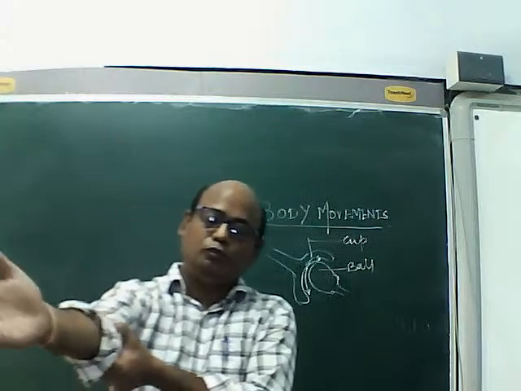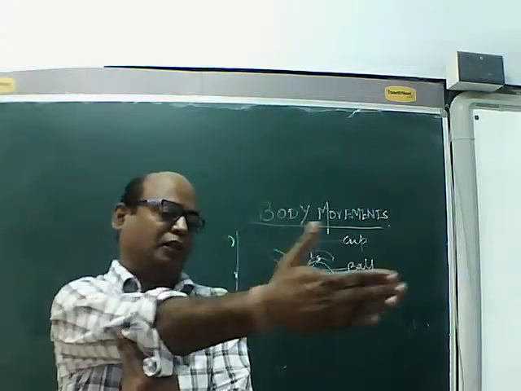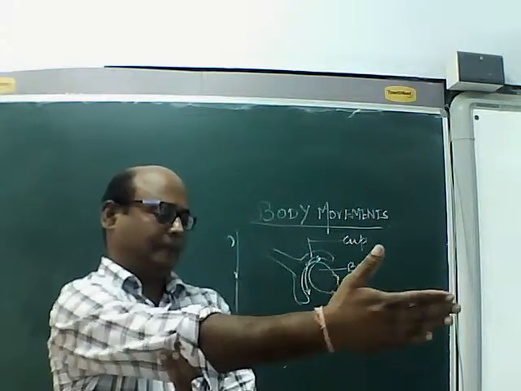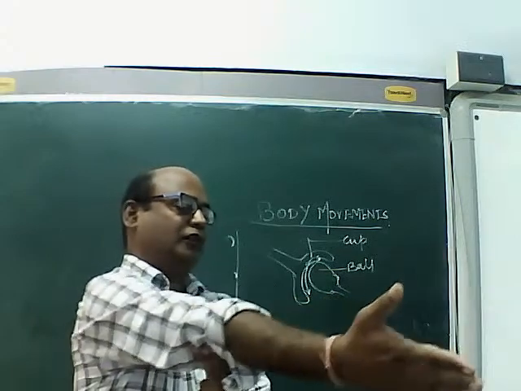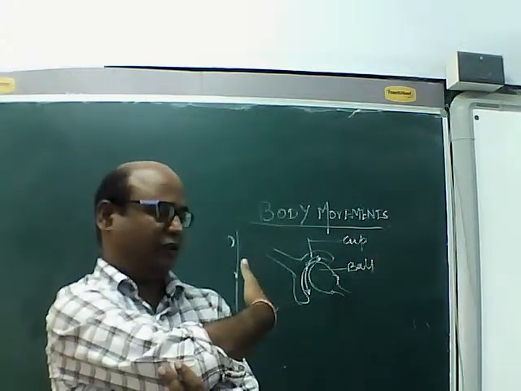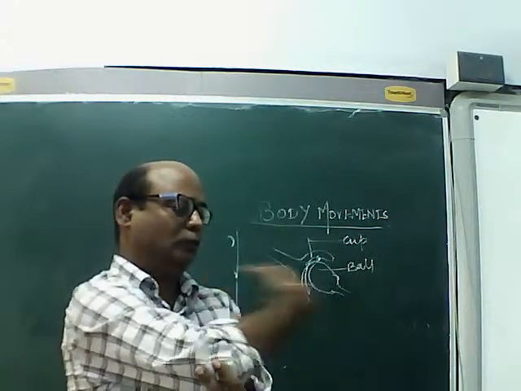It will not move back. It will move like this, close, open. This is forward, backward. At one time, one movement only, just like a door. Closing door, opening door.